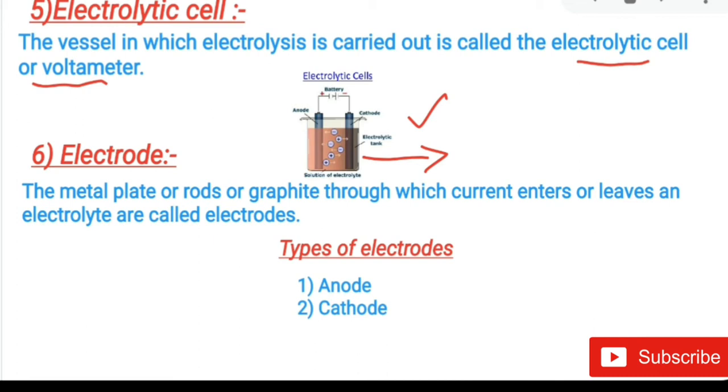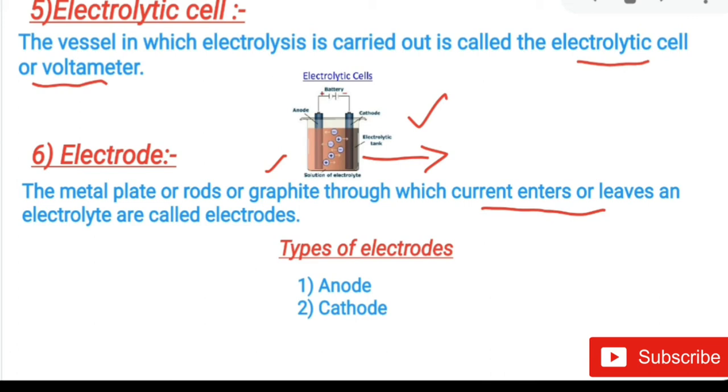Now, electrode. What is an electrode? An electrode is a metal plate or rod or graphite, because graphite is the only non-metal which conducts electricity. Through it, electric current enters or leaves an electrolyte. Electric current can enter through that metal rod, metal plate or graphite, and current can also leave the electrolyte through it. So this metal plate, rod or graphite is known as the electrode.